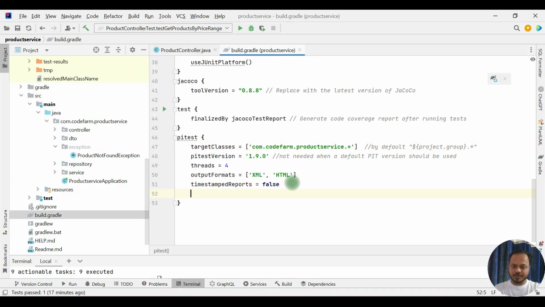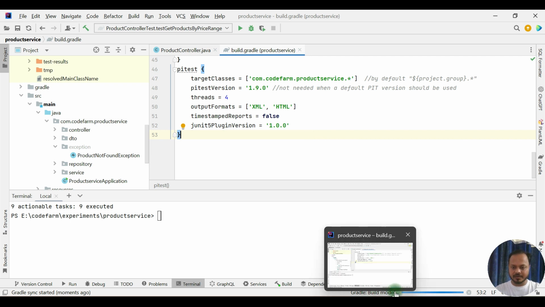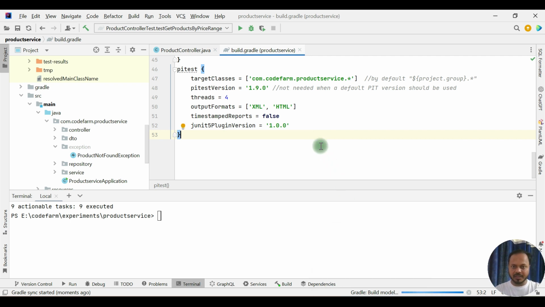So you need to have the information, because I have tried it many times. That is why I know, and I'm able to fix this quickly. If you do not do this one and just follow along with ChatGPT, you will have some problems and you have to debug that one. I suggest you do that so that you get the proper understanding. So just refresh it so that all the dependencies are downloaded properly here. Com code form product service. So make sure that the spelling mistakes and all that are properly corrected.